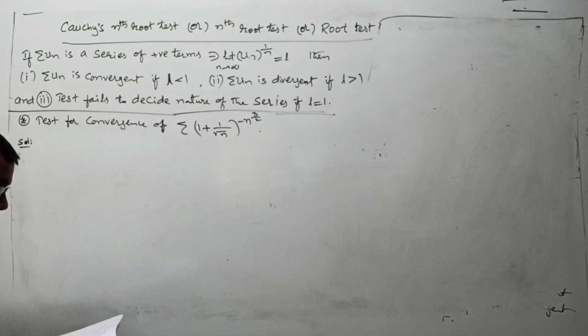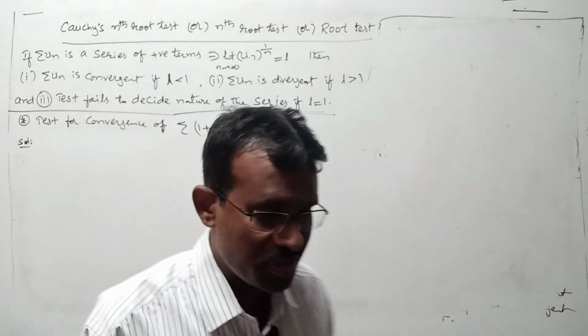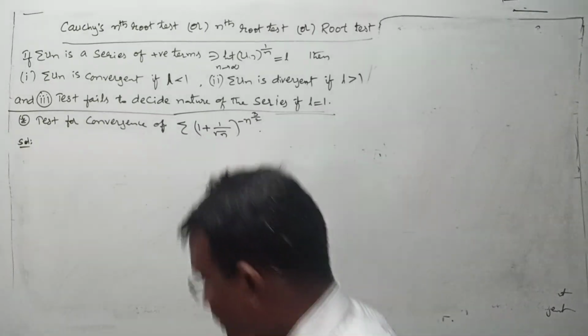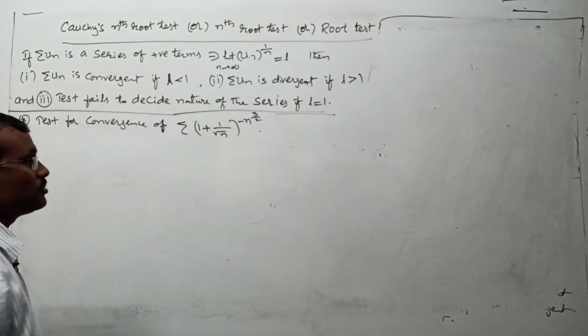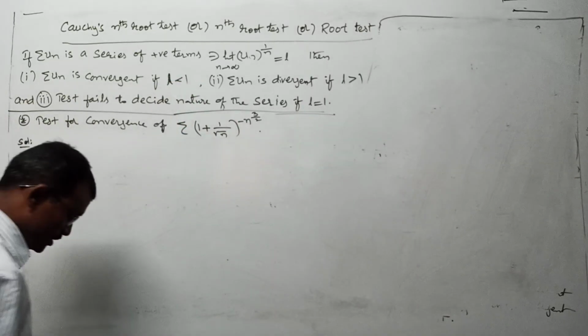Test for convergence of sigma 1 plus 1 by root n whole to the power of minus n to the power of 3 by 2, right? This is your question. Anyhow, in the power you have nth relation, that's why you must apply this root test.